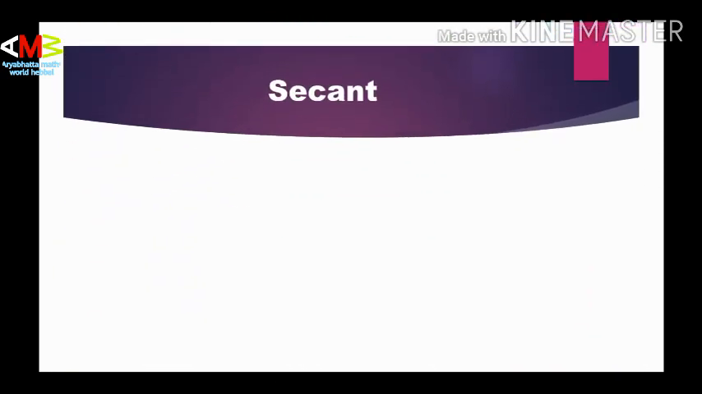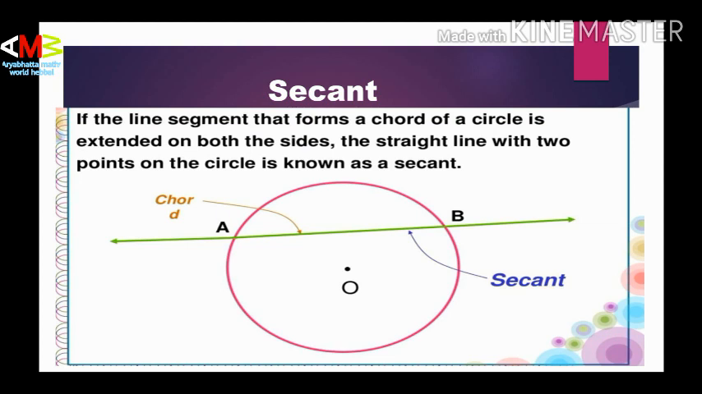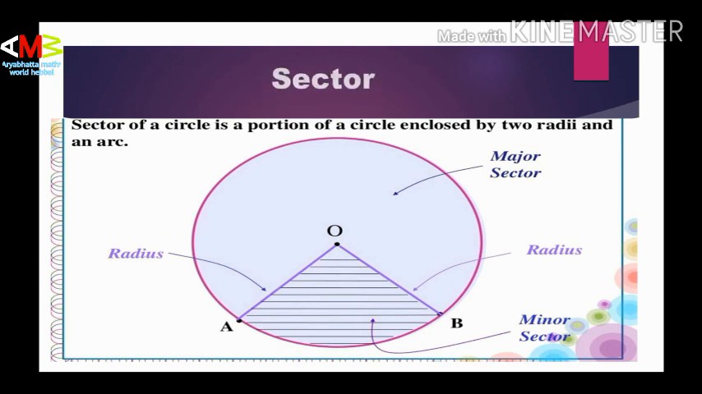Next we move to the secant. What is a secant? If the line segment that forms a chord of a circle is extended on both sides, the straight line with 2 points on the circle is known as a secant. The line which meets the circle at 2 points, that is A and B, that is called a secant, which passes through 2 points A and B on the circle. Understand?